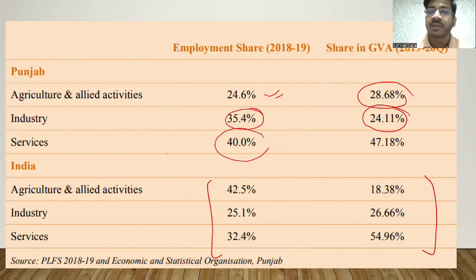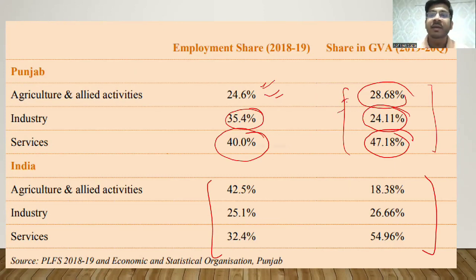Services has an employment share of 40%, and it contributes nearly 47.18%. So this is a much more appropriate, I would say, distribution कि जितना वो employ कर रहा है लोगों को, somewhat उतना ही वो contribute भी कर रहा है GVA में.